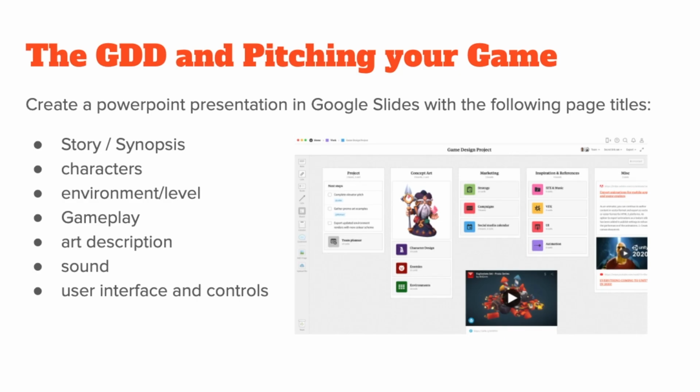So a game design document is something that you would put together at the very beginning of development, or if you are pitching your game to be made. So in this case, because we're using Create with Code, you are going to have to sort of backtrack a little to come up with a story, unless you're making your own game from your own idea that you've had for a while. Anyway, the point of the GDD is to tell what is the story of the game, who are the characters, what's the environment of the game, how does the gameplay work, what is the art style, what are the sounds going to be like, and what are the UI and the controls.